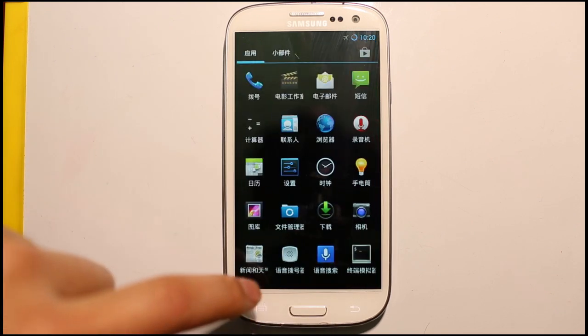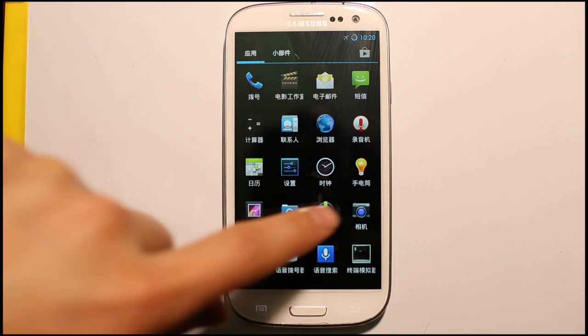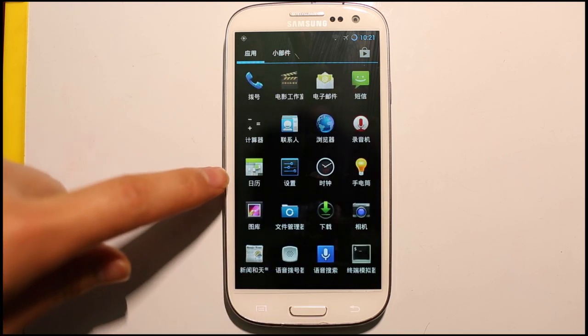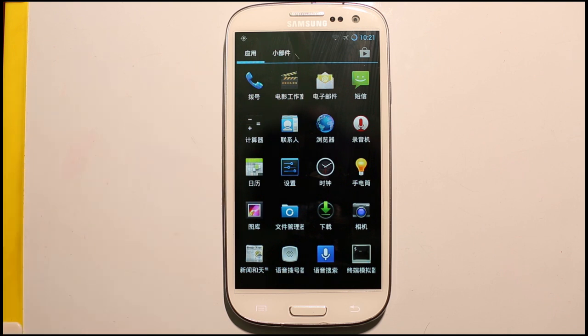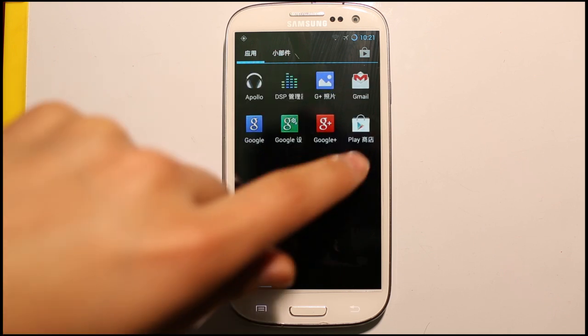Okay, done. As you can see, we have all the Google applications like Play Store, and the calendar came with the phone though. The most important part is the Play Store.